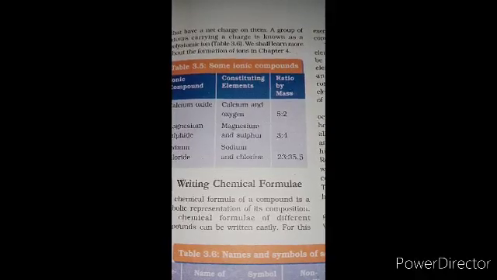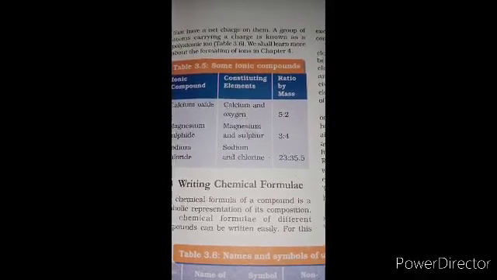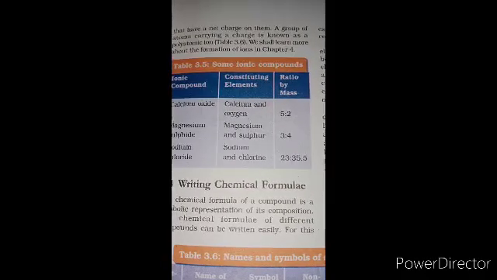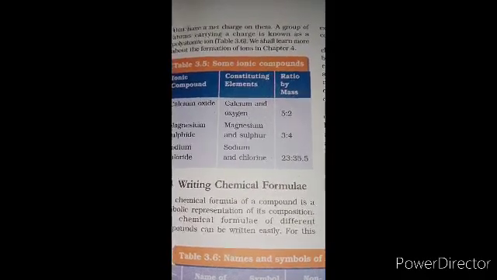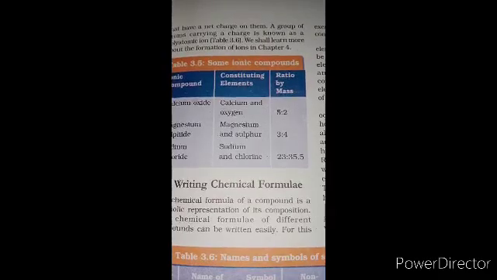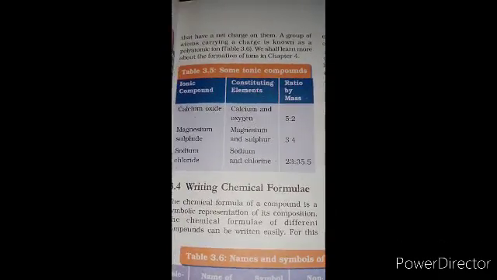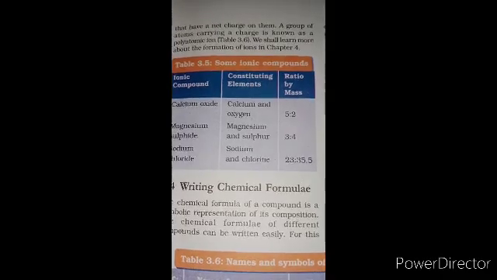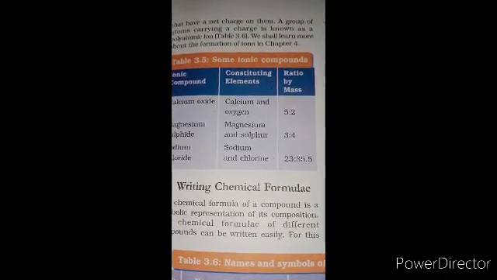A group of atoms carrying a charge is known as a polyatomic ion. Suppose we have sulfate, SO4 with a negative charge. Sulfur is there, and oxygen is there, carrying a charge. So sulfate is a polyatomic ion.